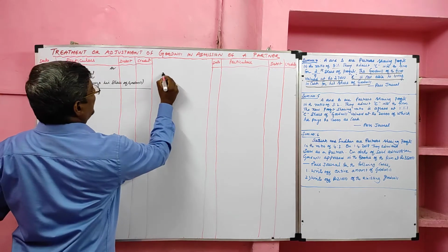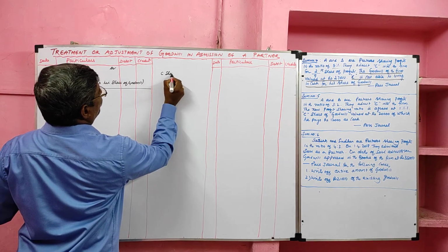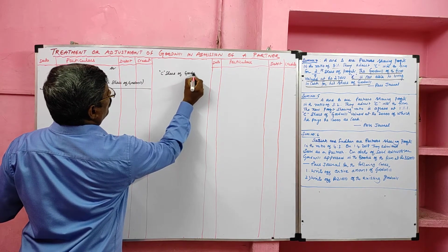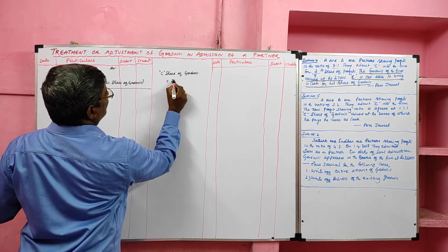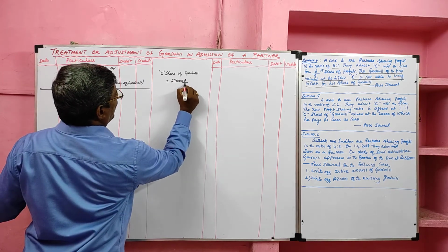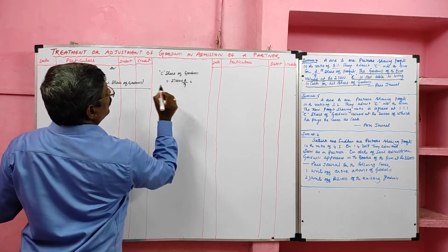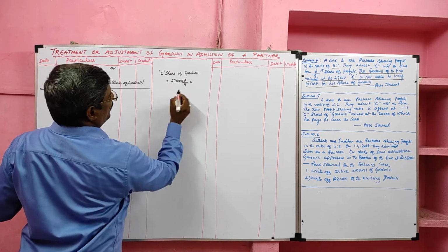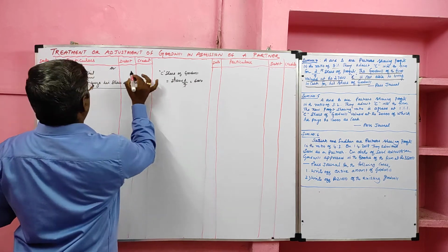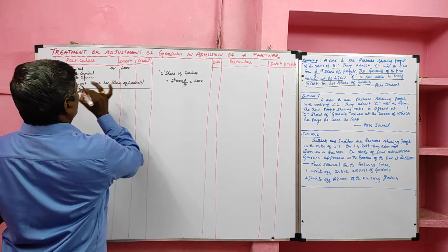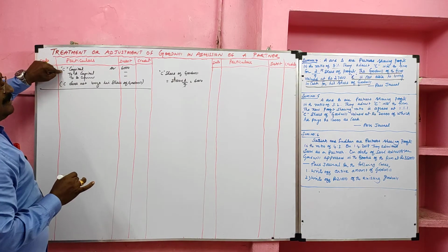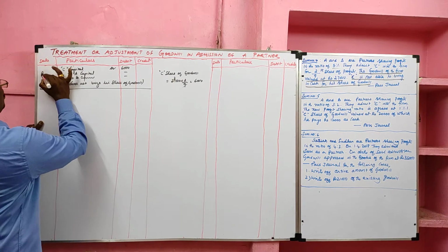Now we have to find C's share of goodwill. Total goodwill of the firm, how much? 27,000. The new partner's share is 2/9. So now the new partner's goodwill, C's share of goodwill, how much? 3 nines are 27, so 6,000 rupees. So the new partner's goodwill is 6,000. We should divide the new partner's share of goodwill in the sacrifice ratio.